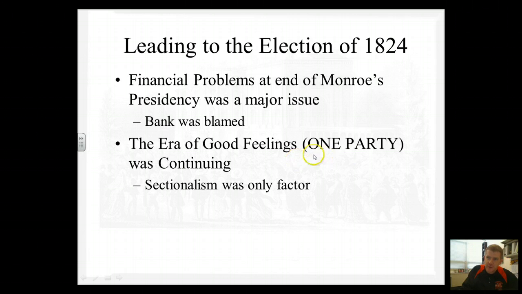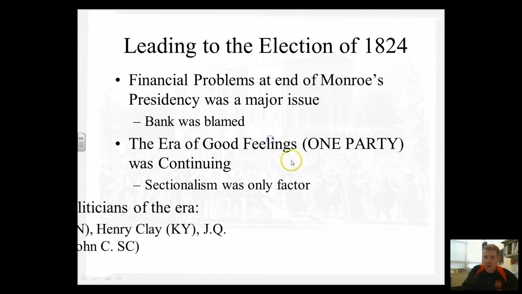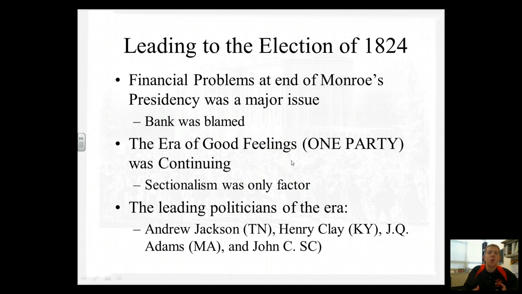We call it the era of good feelings because there was only one party. While it was continuing, there still is sectionalism. There still is this financial problem. And so the question is, who's going to lead next? Who's going to be the next president? And the leading politicians of the era are these guys.